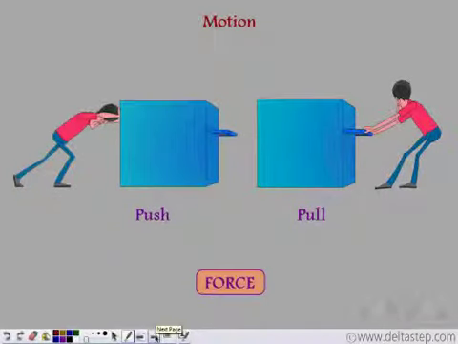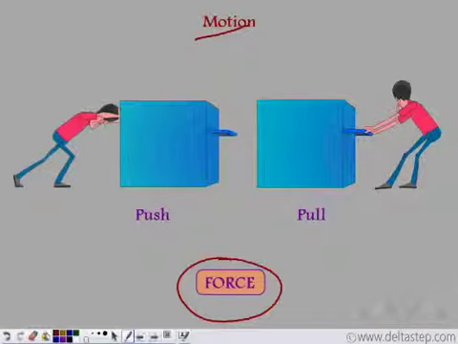We saw that in order to make the box move, or to set the box in motion, we have to either push the box or we have to pull the box. And in physics, this push or a pull is given a special name, and it is known as force. So force is a push or a pull, and by applying force, we can make an object move.